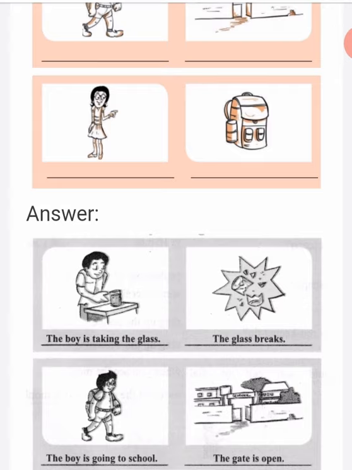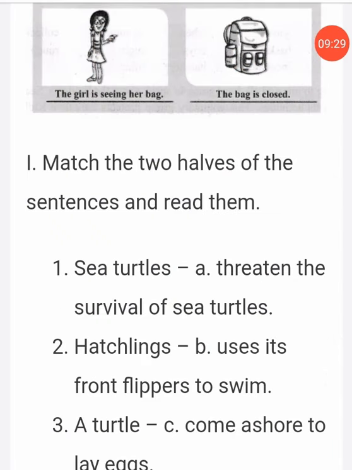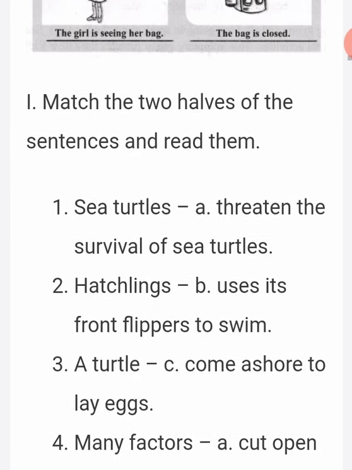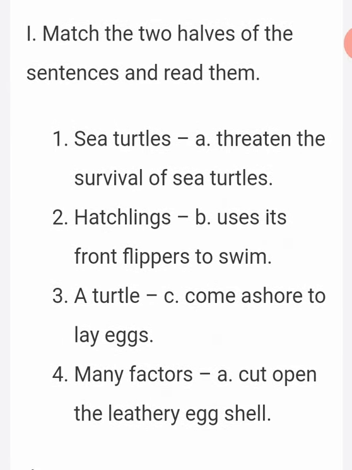Fourth one, the gate is open. The girl is seeing her bag. The last picture is, the bag is closed. The next one, match the two halves of the sentences and read them.